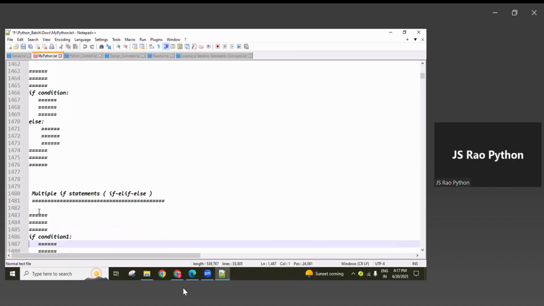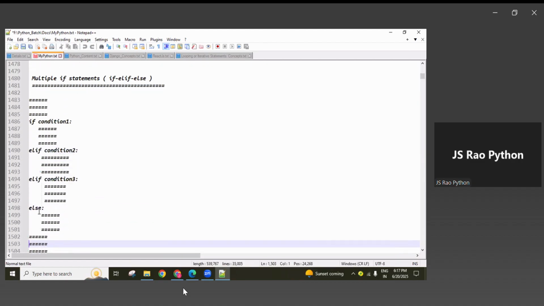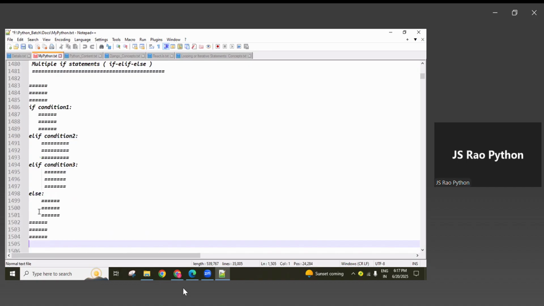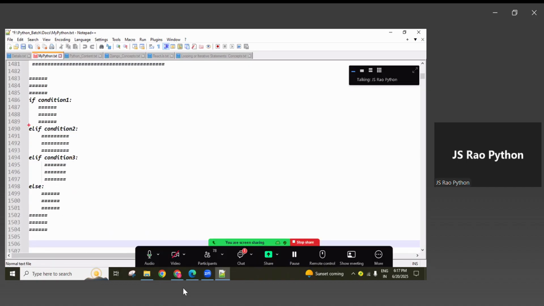And next, coming to the multiple if related. So this is the main coding related part. Here, multiple if conditions using the elif keyword, we can write n number of conditions. One if, followed by multiple elif conditions, followed by an else block. So top to bottom, conditions are checked one after another. Even though all conditions return true, only the first condition is executed.